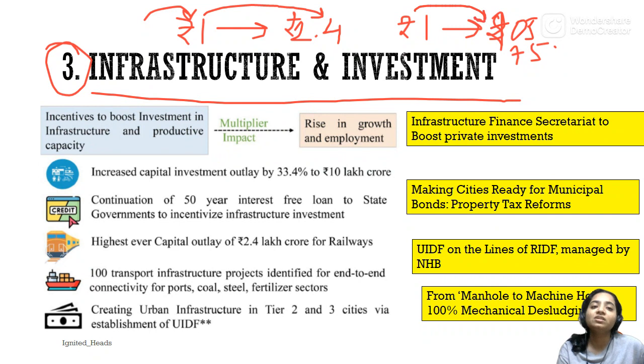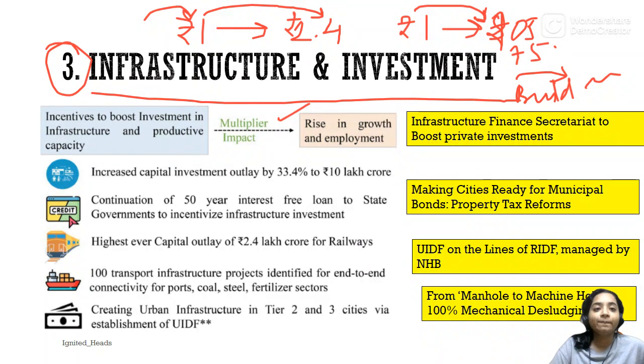So we see that investment in infrastructure increases the value of each rupee by 2.4 times, while investment in other sectors degrades the value of the rupee. So that's why infrastructure investment is very important. So we see a better multiplier effect. How? Because as we know, infrastructure consists of buildings, roads, cold chains, everything which supports the whole economy.